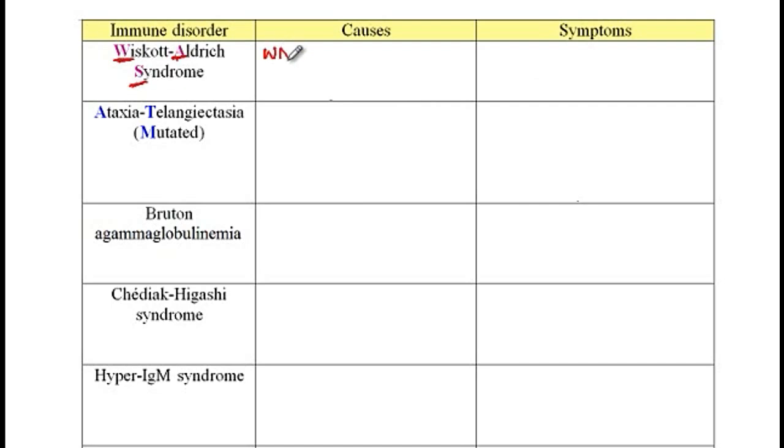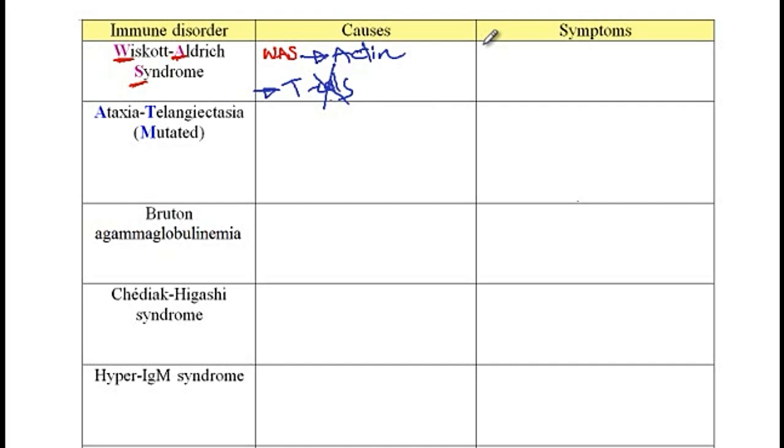gene. So mutation in WAS gene, which is required for actin cytoskeletal remodeling. So due to the defect in actin cytoskeletal remodeling, there is impaired function of T cells. So T cells will not be able to interact with other antigen presenting cells, and they would not be able to migrate or adhere to other type of cells.